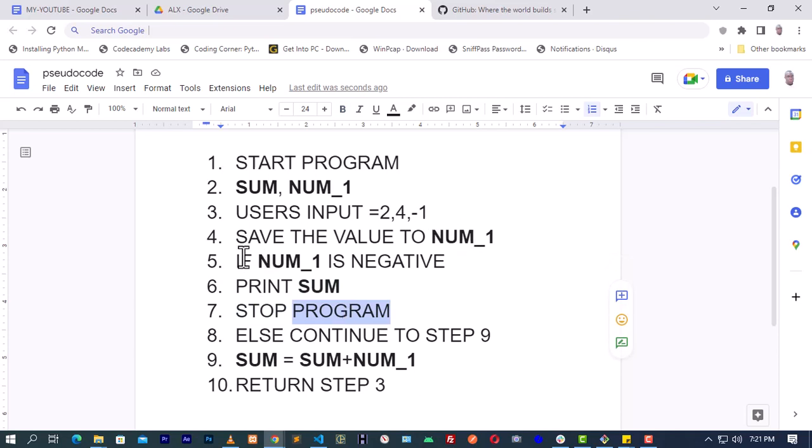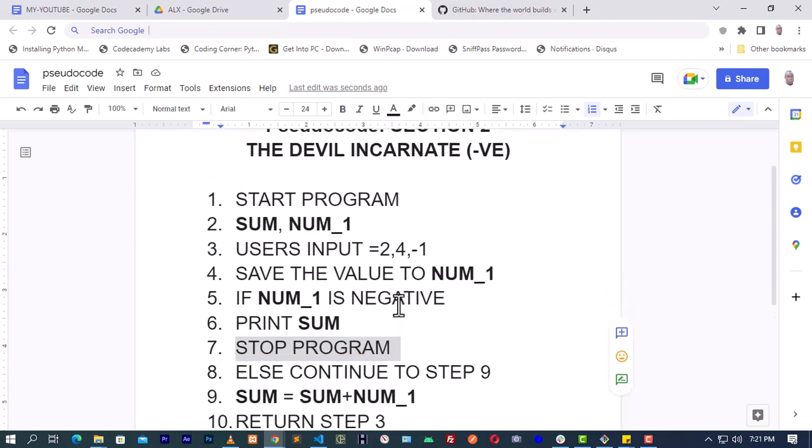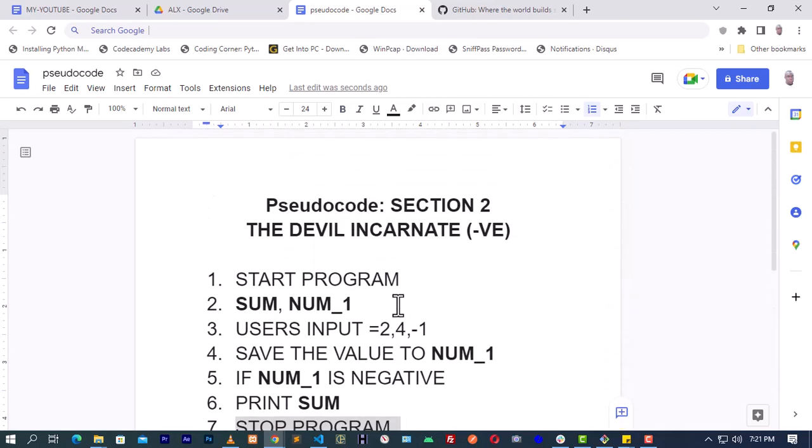So when -1 gets to this place, it's going to print the sum. Remember, I told you that the sum here and here are the same thing. So what is going to print here is 6. When it prints 6, the program will end. That is just it, as simple as that. So this is the full working program.